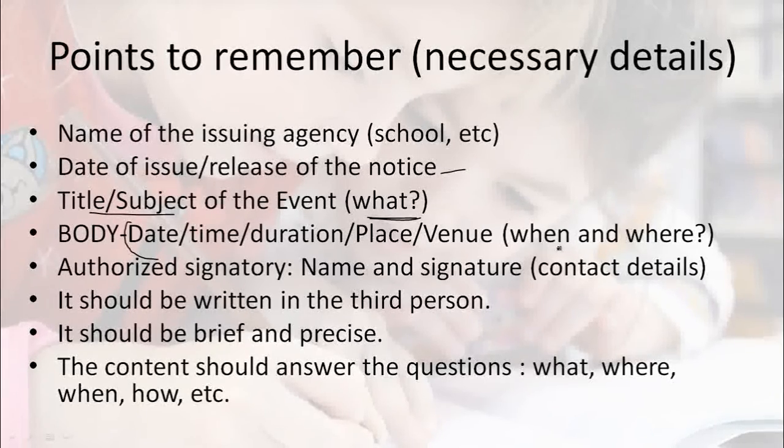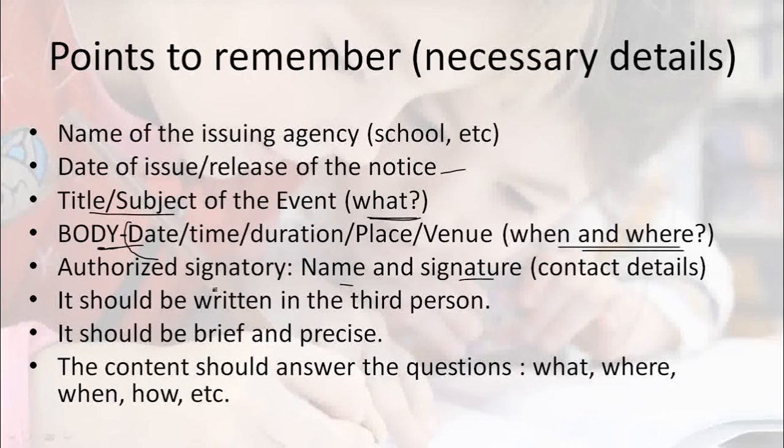You have to answer these questions in the body part. Then after writing the notice, you have to give the authorized signature of the person who is writing the notice, the name and the signature. Also you need to give the contact details, along with the designation.